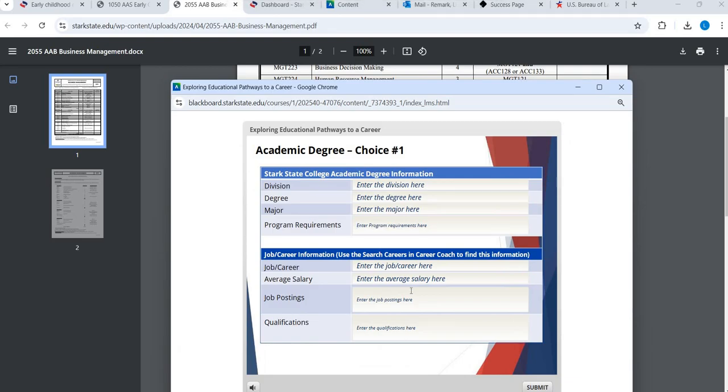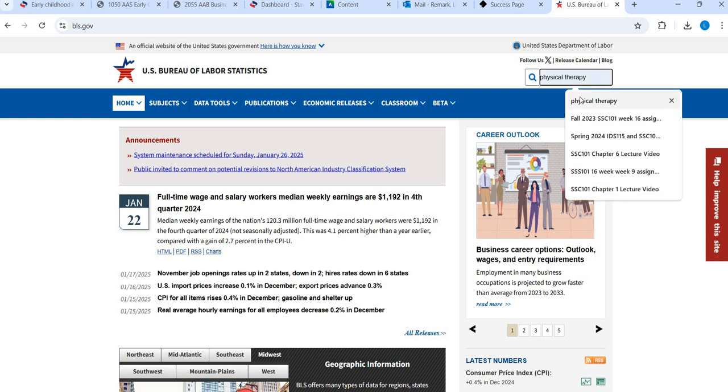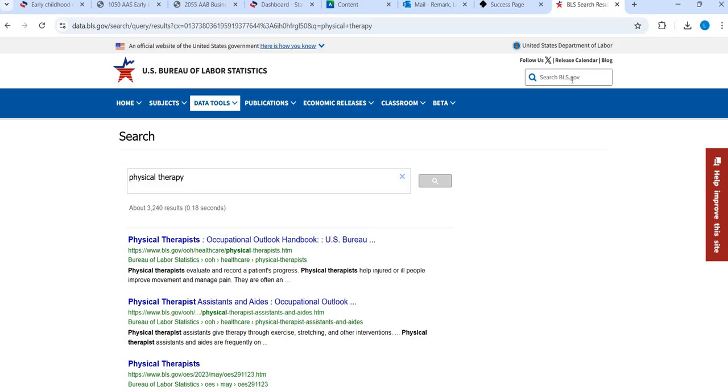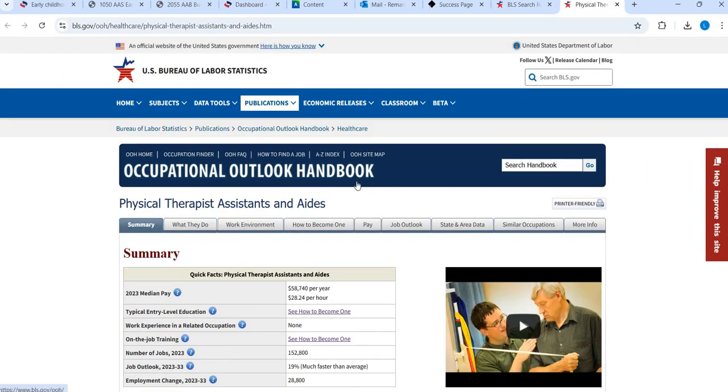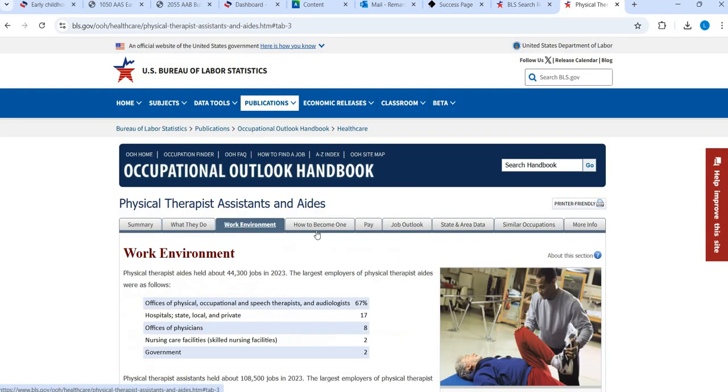The bottom part, I'm going to show you two different places that I typically advise students to go to. The first one is BLS.gov, the Bureau of Labor Statistics. Let me type in physical therapy. I mentioned that earlier. You can type the name of your degree plan or major or the path you want to go to up in the right hand side, and then find the one that fits best. I'm going to put physical therapy assistant, and you can see it's a nice snapshot, and every tab here goes into more detail.